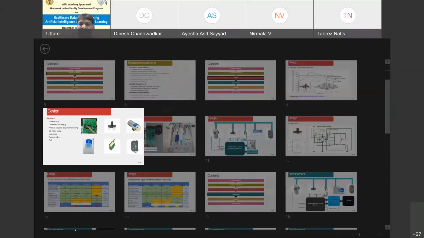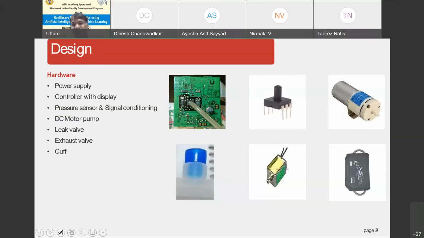Pump can be seen here. Then you can have a leak detector, solenoid valve, and these are the cups. Cups come in different sizes. So the leak detector: if by chance there is any leakage in the cup, we will not be able to inflate the cup with appropriate pressure, and there will be an issue with the constriction of the brachial artery. Therefore, there should be some kind of mechanism to detect the leakage of the air, right?